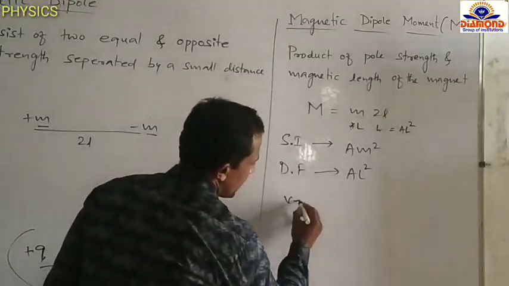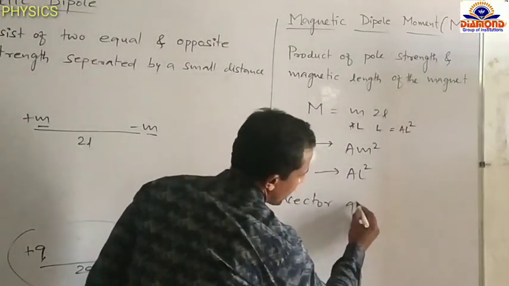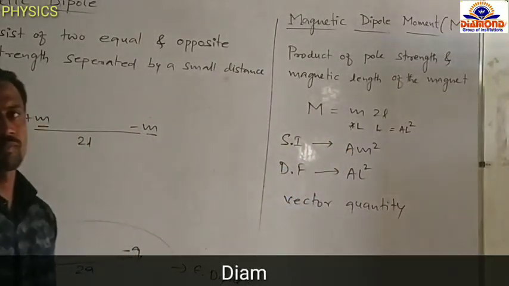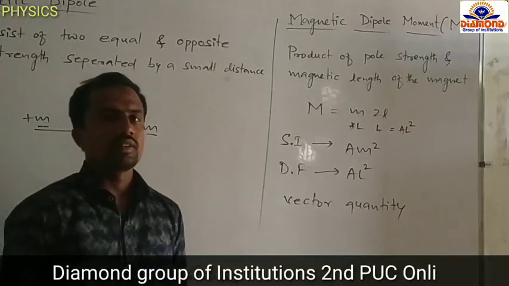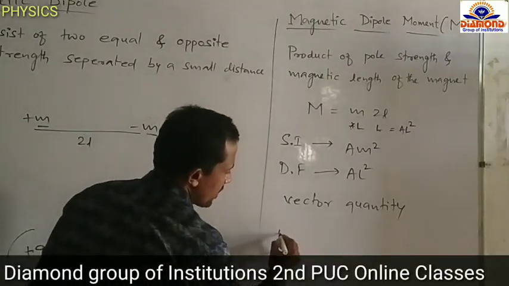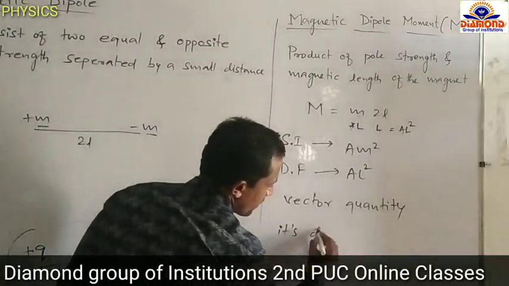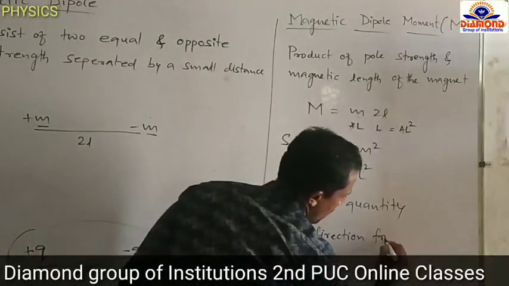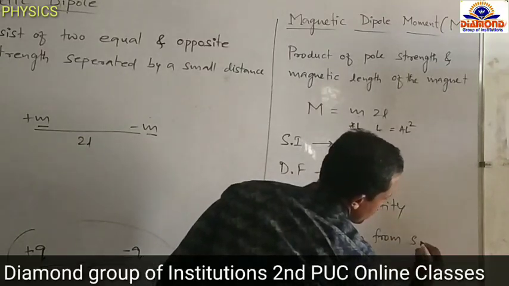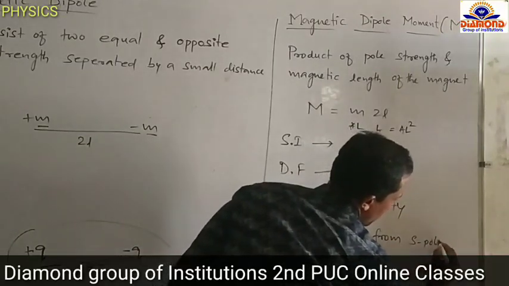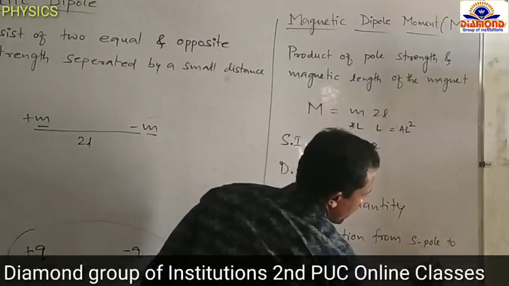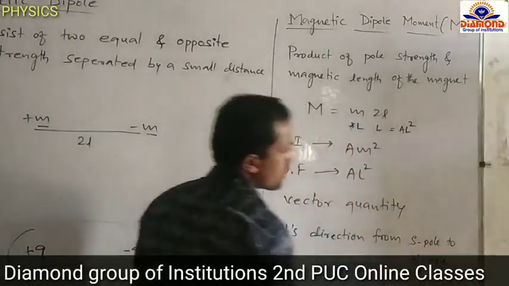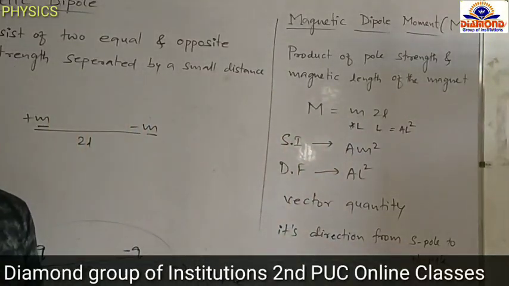Next, this is a vector quantity, and its direction is from the south pole to the north pole.